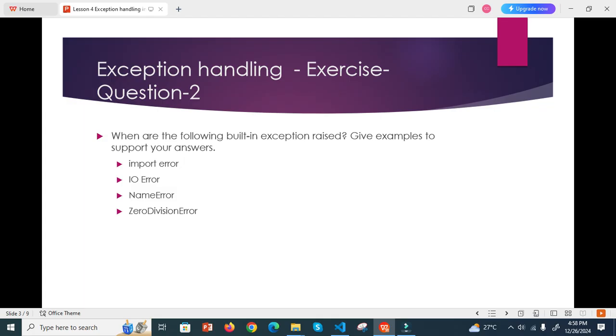Then the last one is zero division error. What is the zero division error?